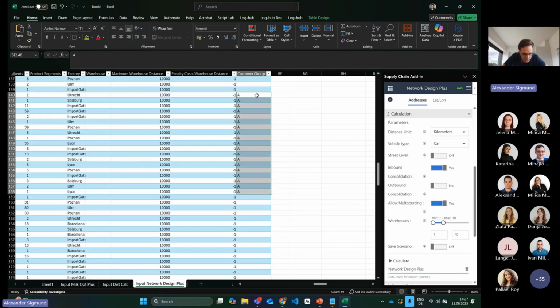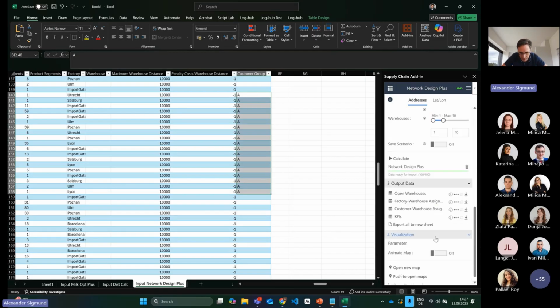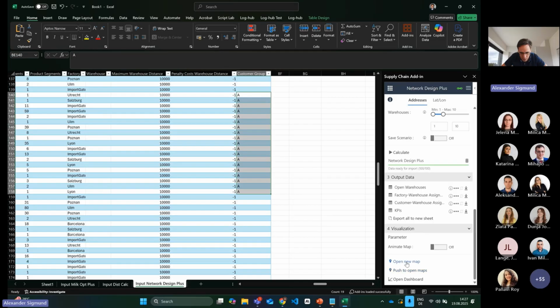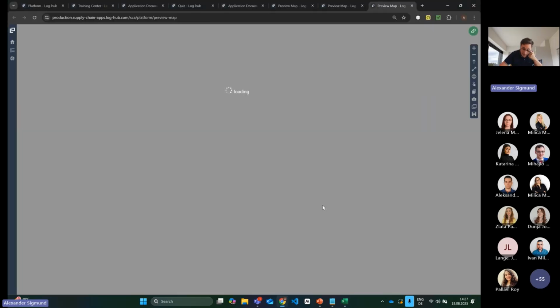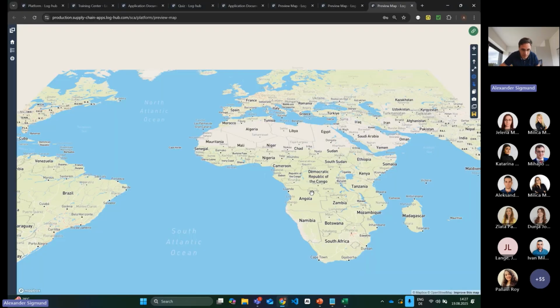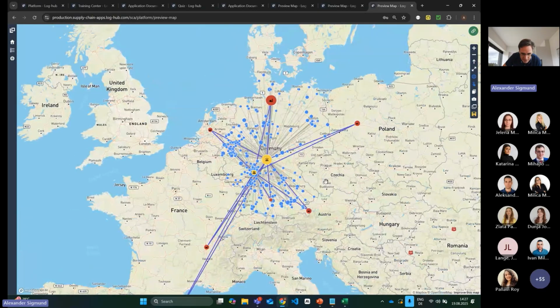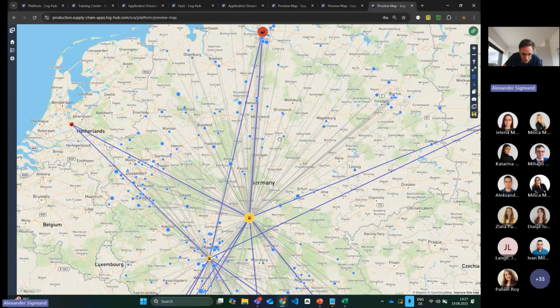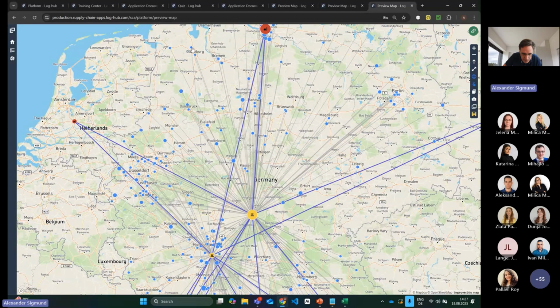In this run, for example, I added now randomly a couple of customers to this group A. And when we open the map, then we will see actually that there are multiple assignments done that are maybe not fully logical. So for example, here is another one. Here in the north is also assigned to Darmstadt. Even geographically, and distance-wise, it would make more sense to fulfill him from there. So this is now actually possible with this customer group.